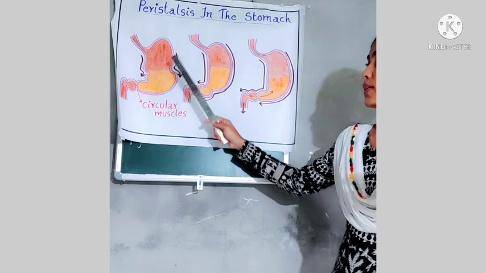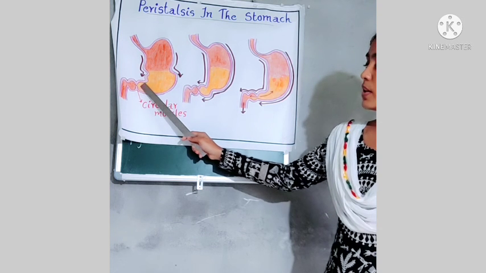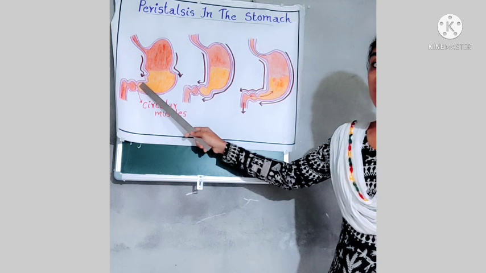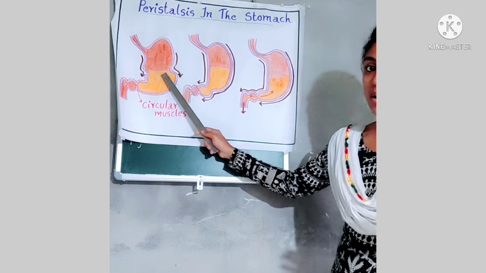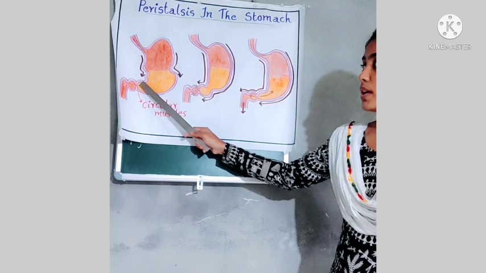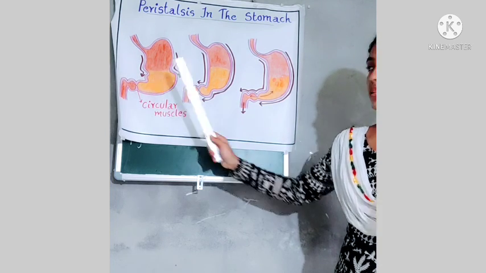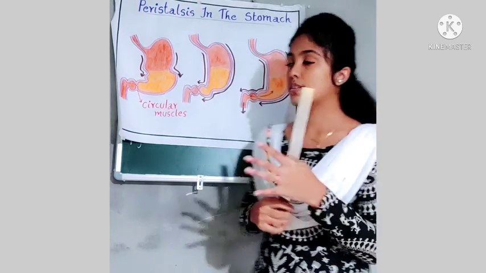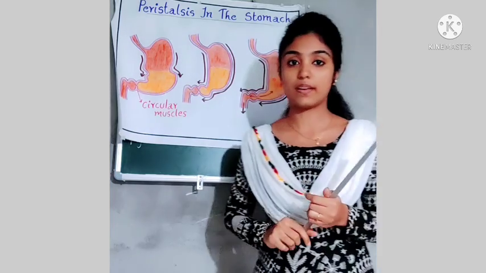At the entry point of the small intestine there are circular muscles. When the food reaches the stomach, suddenly the circular muscles close the pathway into the small intestine, just like shutting off a gate.